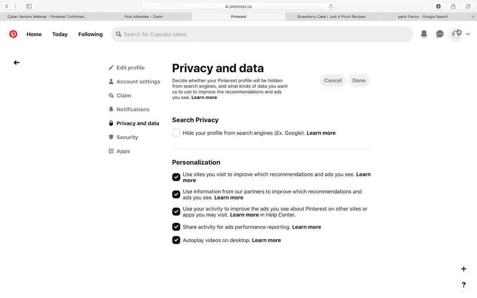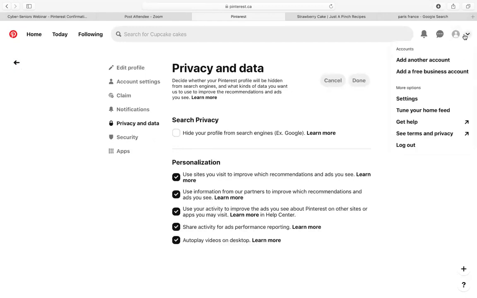And then basically this down bar is for your account. So if you would like to add another account, add a free business account, and then this is where we access all your private information, not necessarily private information, but just things about your account. So that would be in settings. And if you'd like to tune your home feed, which basically means like kind of cater your home feed to you. And if you'd like to get help, so I'm pretty sure this is an FAQ.